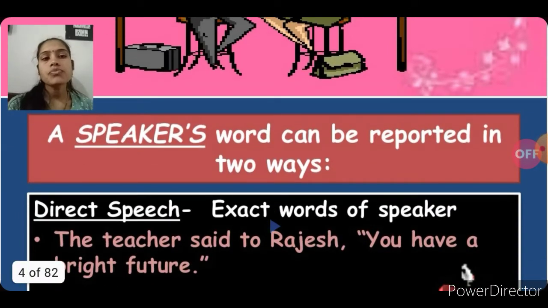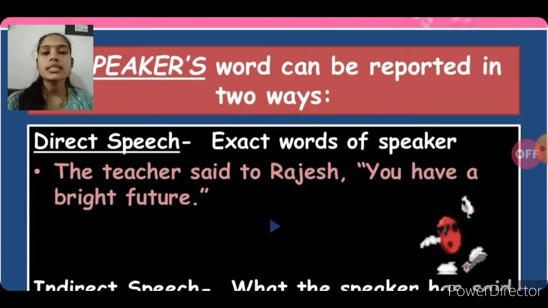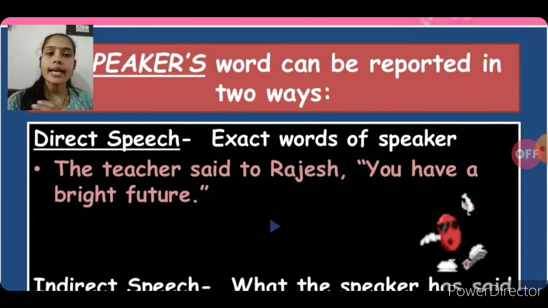A speaker's words, जो इंसान बोलता है उसके words, can be reported in two ways. The first one is direct speech, the exact words of the speaker.